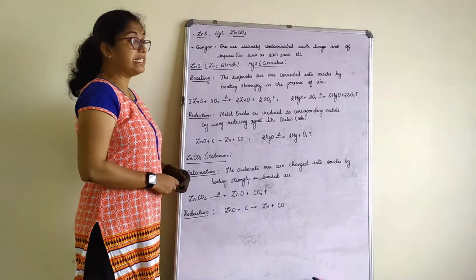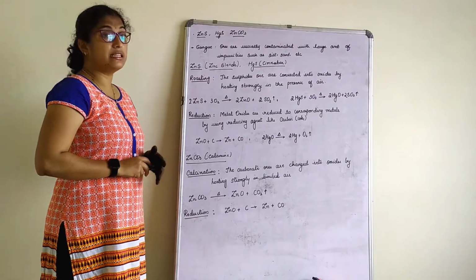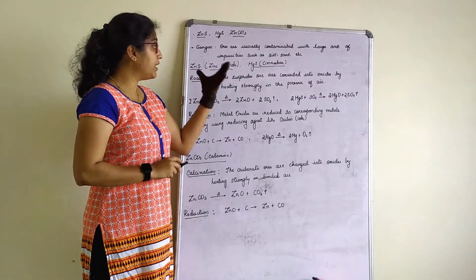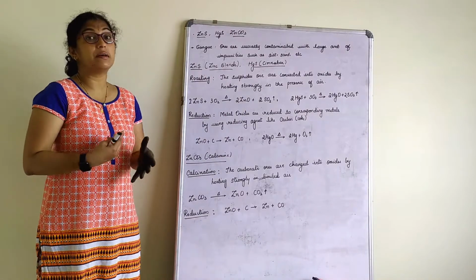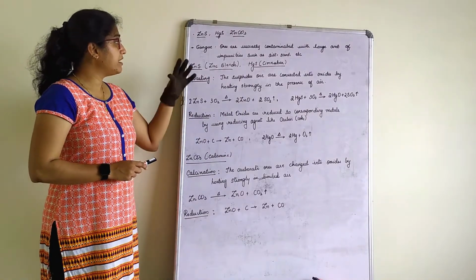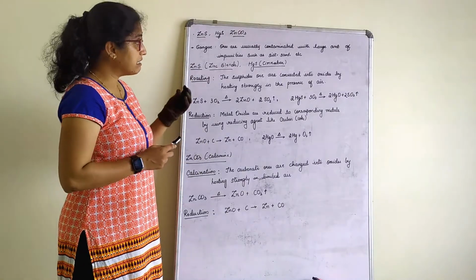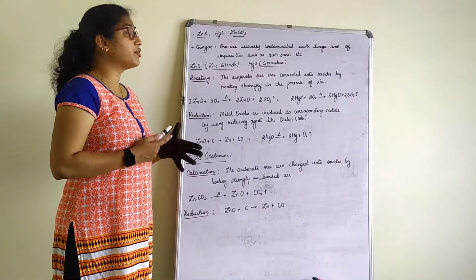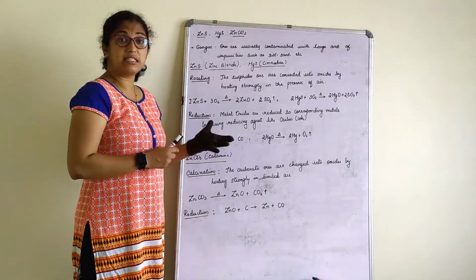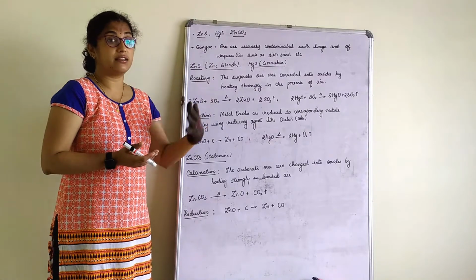So now let us see how zinc sulfide, mercury sulfide and zinc carbonate undergo the process by which we extract the metals from the ore. First, let us understand again what gangue is. Ores are usually contaminated with large amounts of impurities such as silt, sand, etc., which have to be treated or cleaned before we start the process.